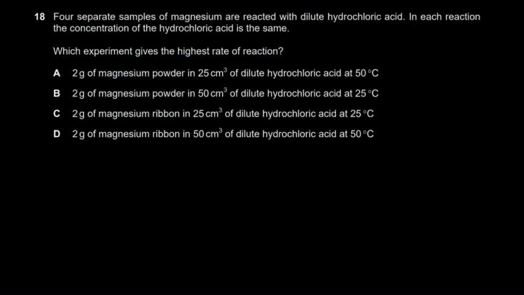Question 18 says, 4 separate samples of magnesium are reacted with dilute hydrochloric acid. In each reaction, the concentration of hydrochloric acid is the same. Which experiment gives the highest rate of reaction? So you're asked to predict which one would give the highest rate of reaction. Let's analyze it for temperature. We expect the temperature to be high. Why? Because there's a principle.